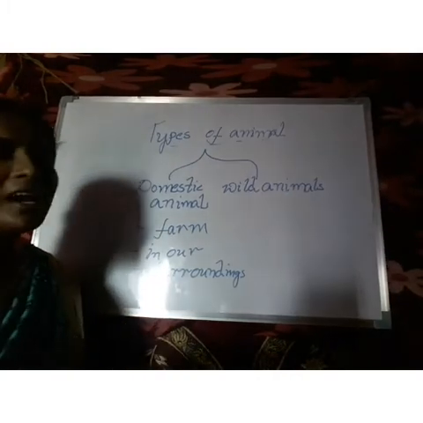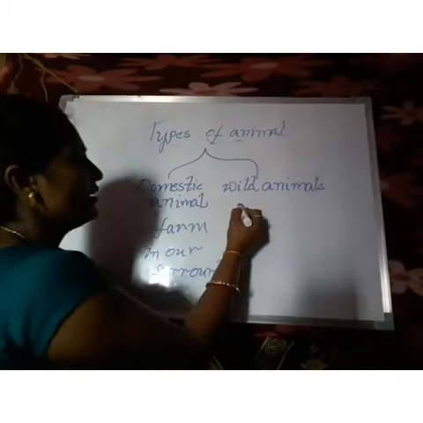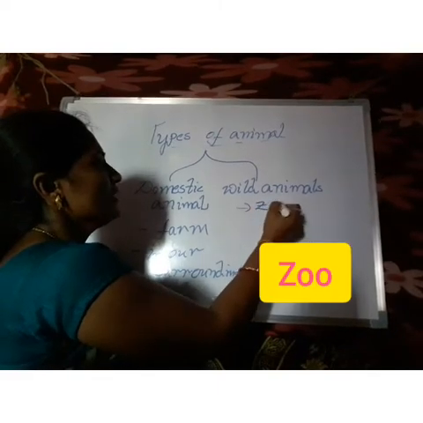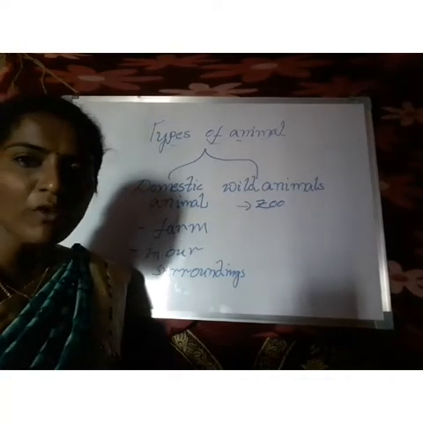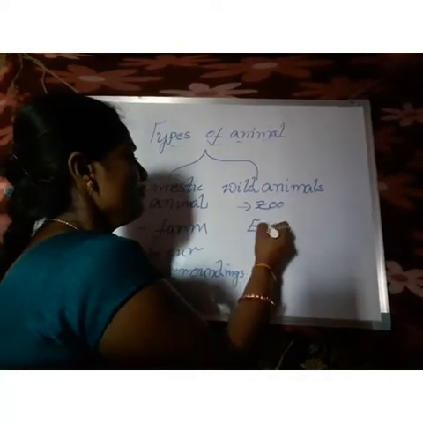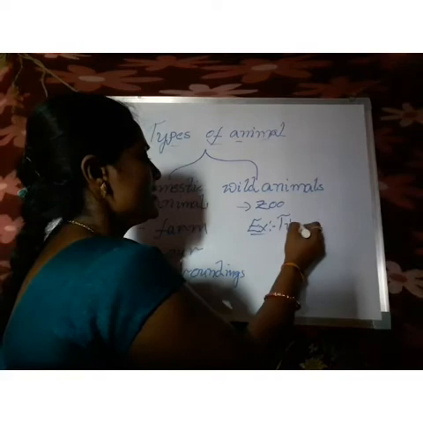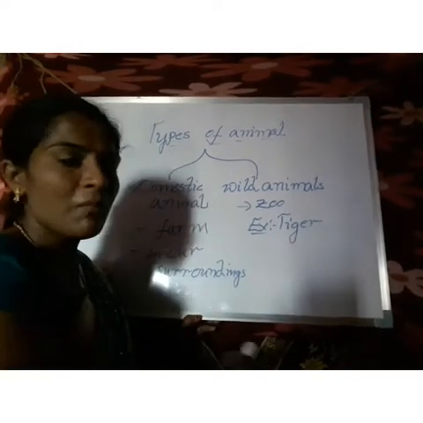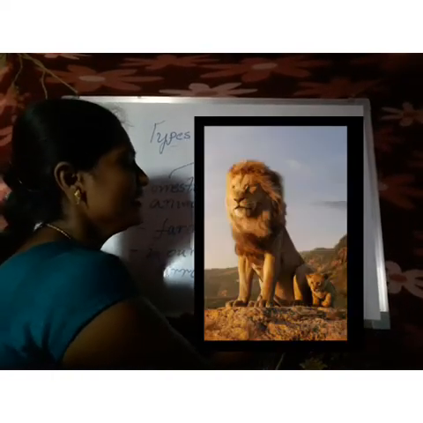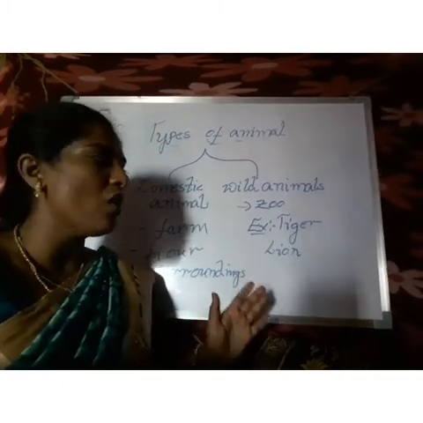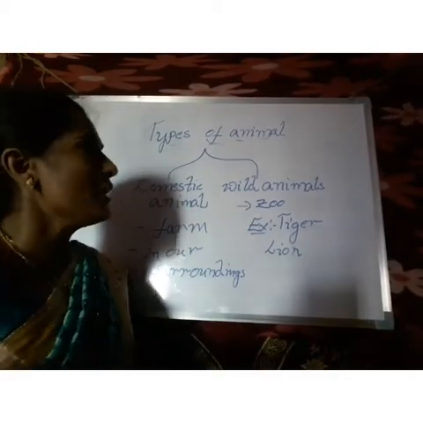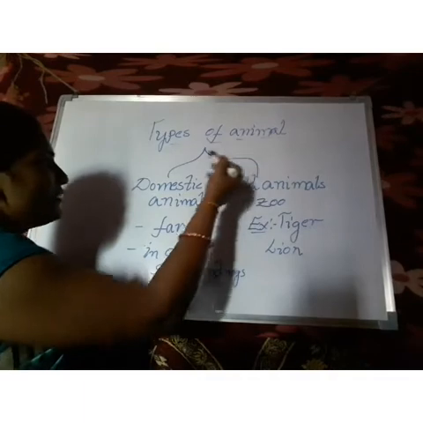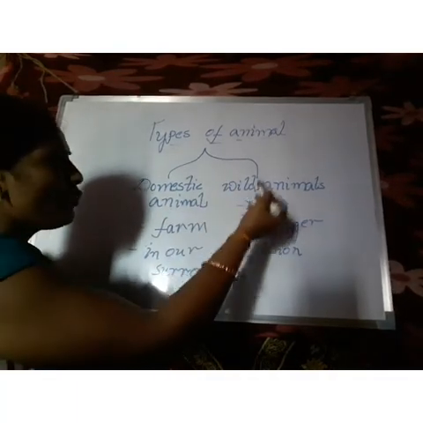And coming to the wild animals, which animals are living in the zoo? Those animals we call wild animals. Come on, say the examples of wild animals. Example, first one, tiger. And who is the king of the forest? Come on, say with me, lion. Not only tiger and lion, but also so many animals like fox and wolf belong to the wild animals. Come on, say, animals are basically divided into domestic animals and wild animals.